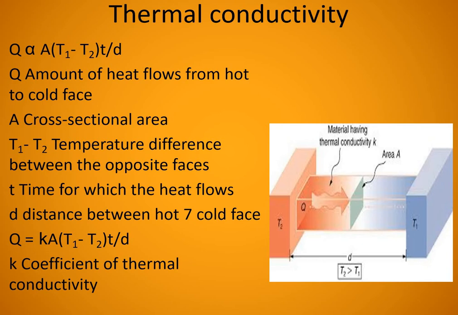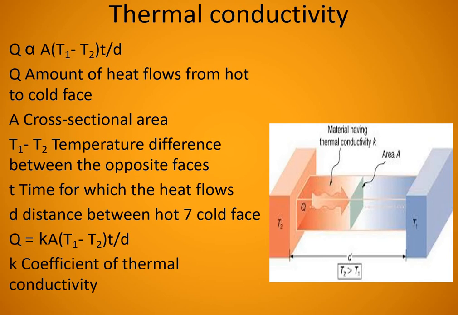Is it clear? So heat energy will flow from hotter part of the object to the colder part through the process of conduction. That heat energy depends on the cross-sectional area. It is direct. If larger cross-sectional area, more heat energy can flow. It depends on the temperature difference between hot and cold phase. Larger the temperature difference, more heat energy will flow. If the colder phase is closer, what happens? Quickly heat energy can be transferred. If the separation is larger, if thickness is larger, it takes more time. So that's why D is coming in the denominator.